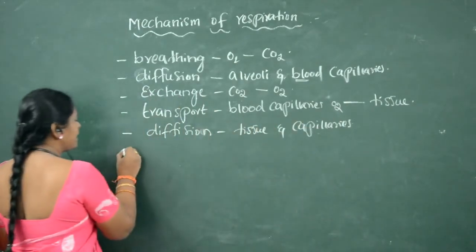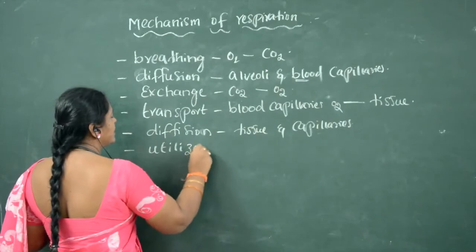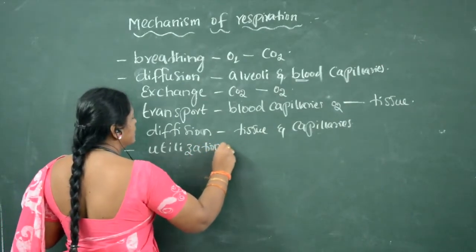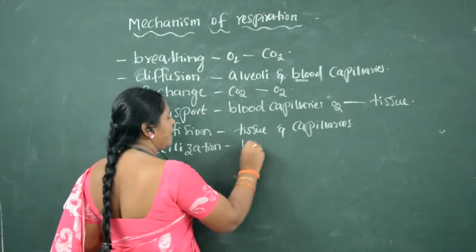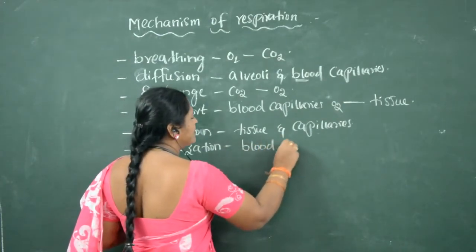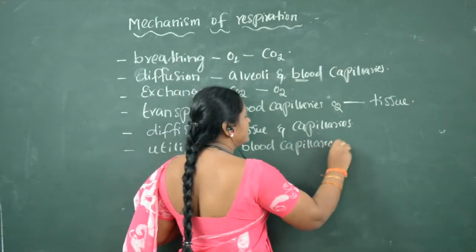And the last one is utilization. Utilization occurs between blood capillaries and cells.